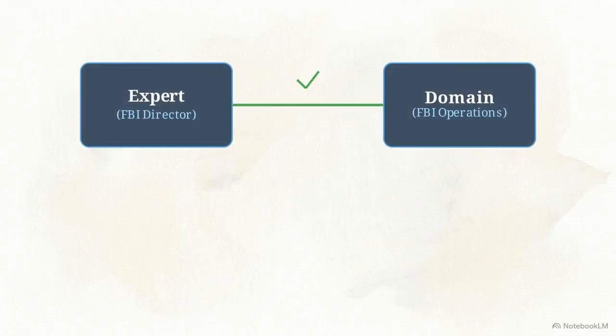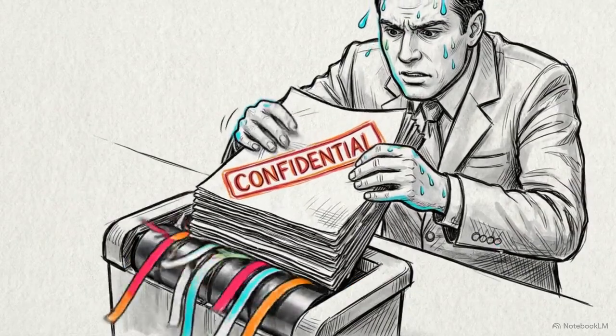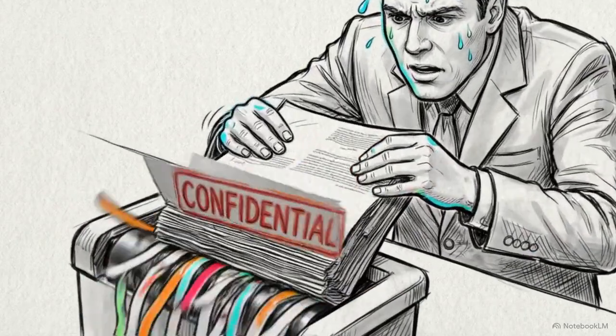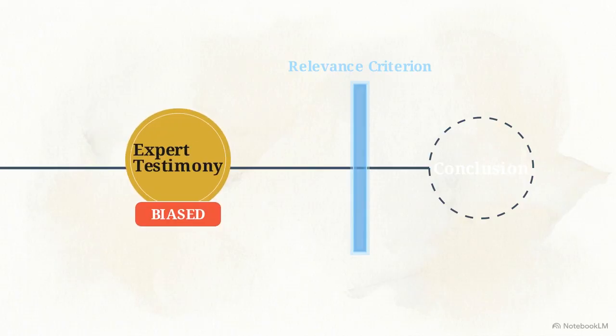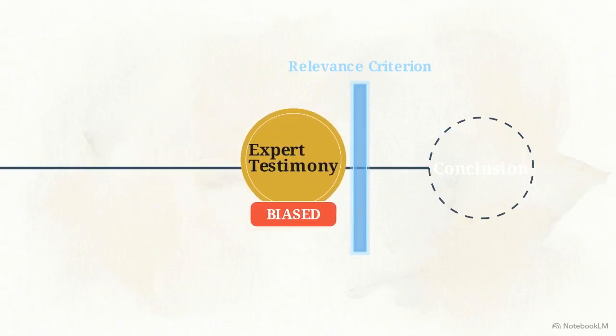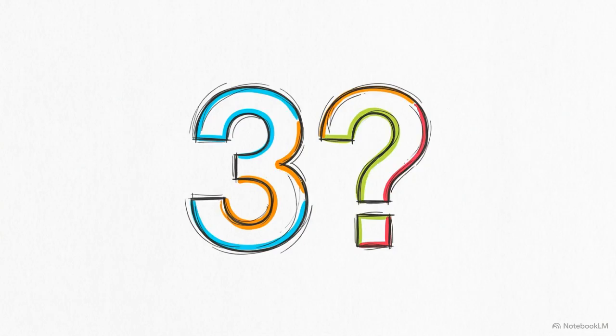On paper, the director is the ultimate authority on FBI operations. The domain requirement is fulfilled. But the director's career, reputation, and personal freedom are directly tied to the outcome of an investigation into their own agency. Because these stakes dictate their professional survival, their statements cannot be treated as objective, relevant evidence to prove the Bureau's innocence. In formal logic, a biased expert's testimony provides zero structural support for a conclusion, regardless of the prestige attached to their title.